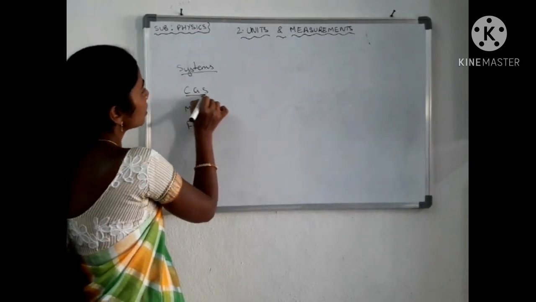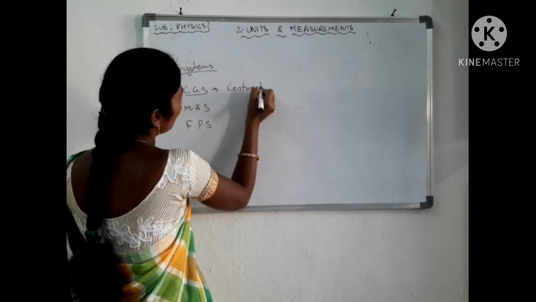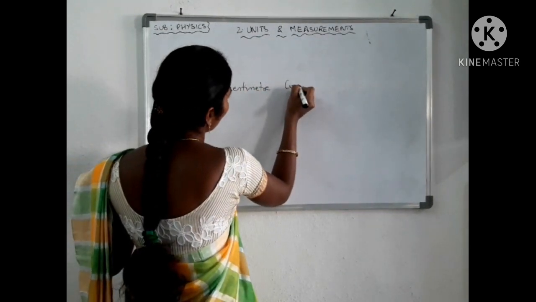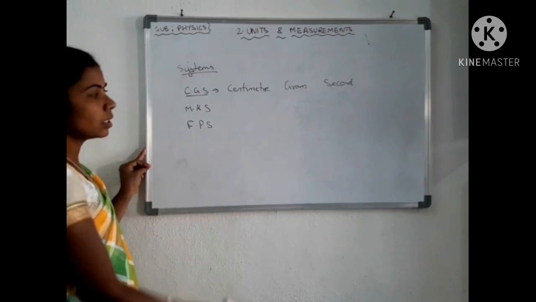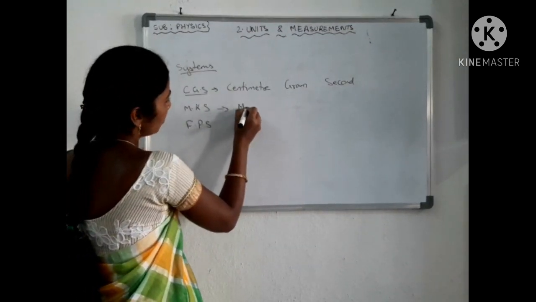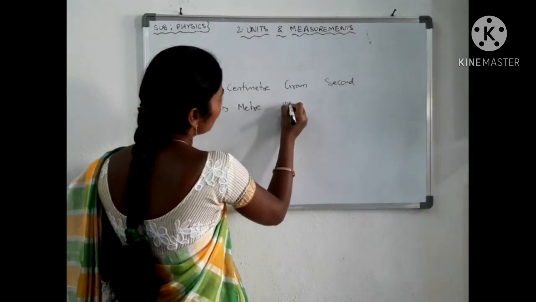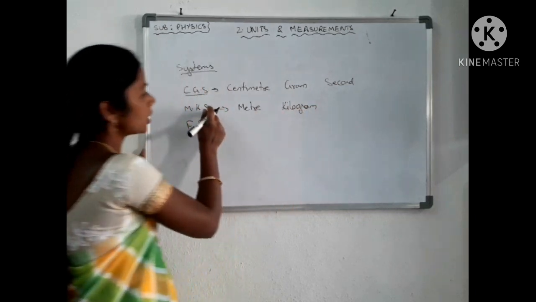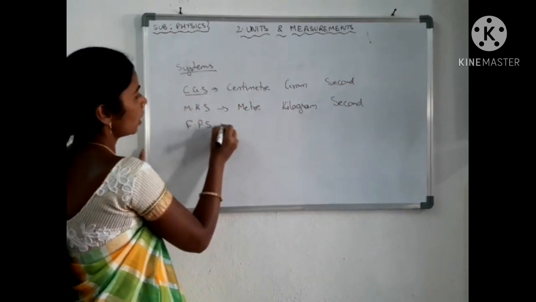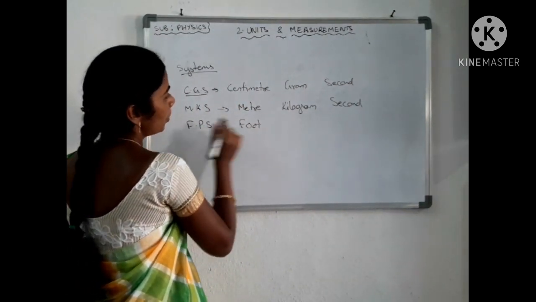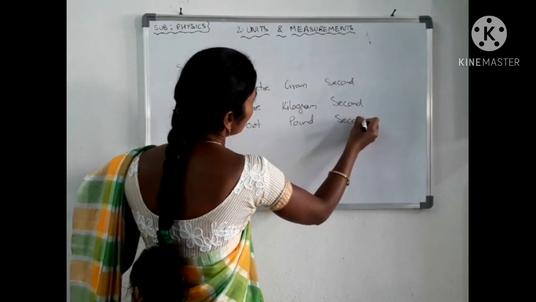CGS means C for centimeter, G for grams, S for second. MKS means M for meter, K for kilogram, S for seconds. FPS means F for foot, P for pound, and S for second.